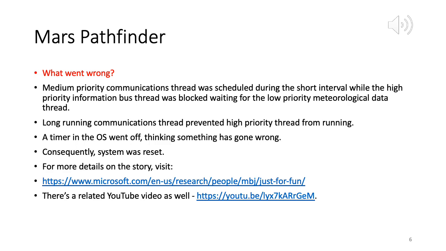The system could not detect that this was due to the priority inversion problem, because it was not programmed in the system to detect priority inversion and to implement a solution for it. So the system did not know what the issue was, and essentially as a safety mechanism, the system was reset.